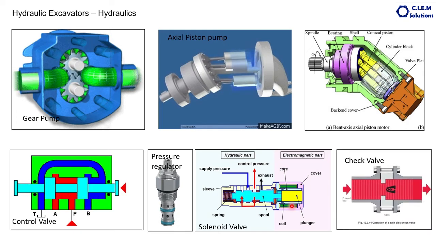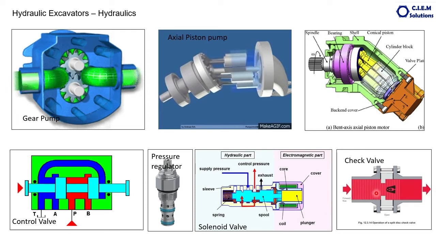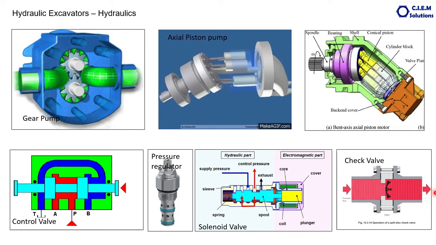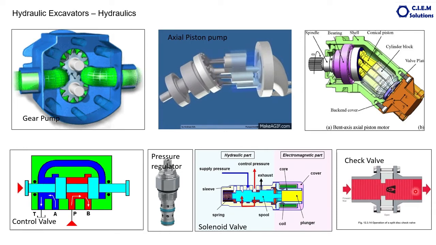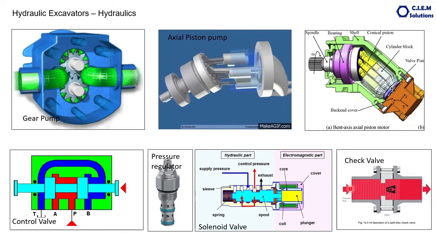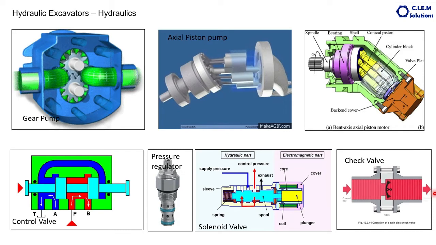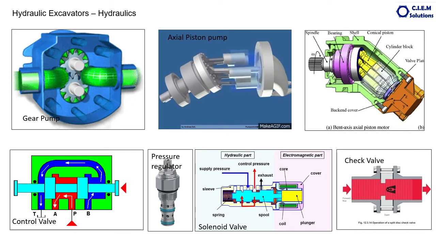Another valve in the system is called the check valve, which allows the oil only in one direction and restricts it in the opposite direction. Oil is just flowing from left to right, but whenever it wants to come back, it cannot come back, because if it wants to travel in this direction, it is closed here. This is the check valve.